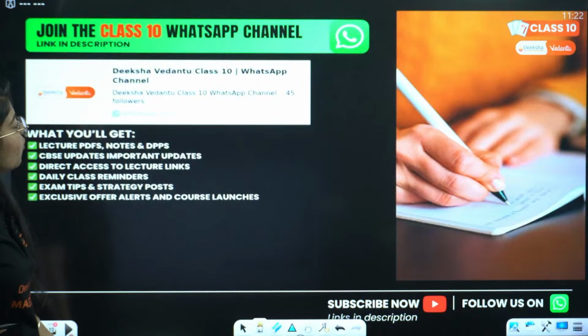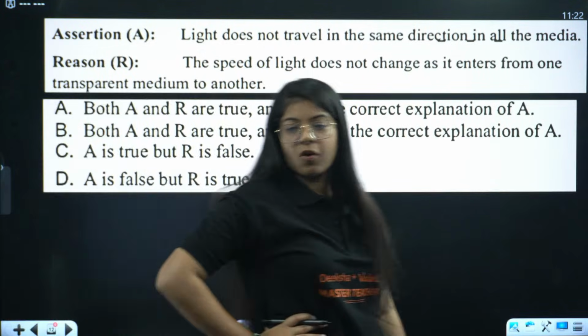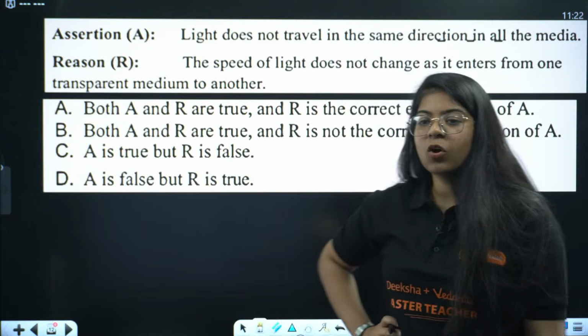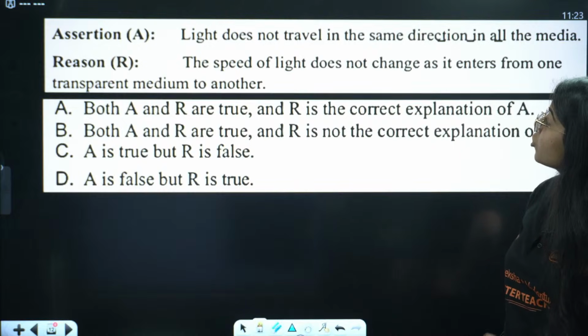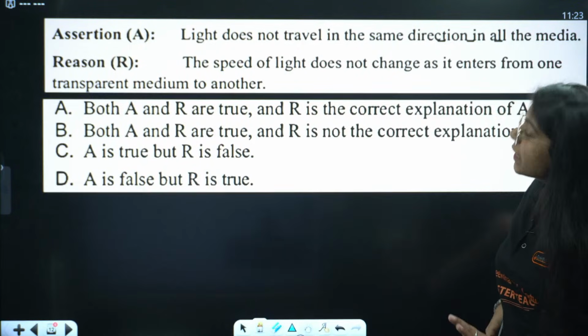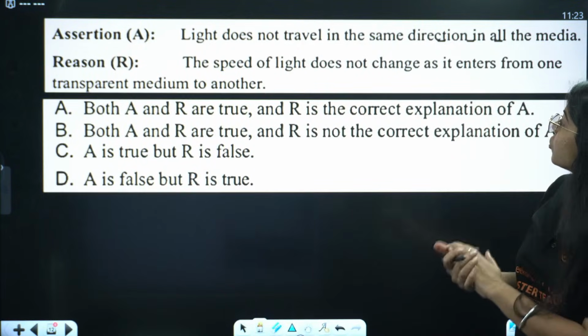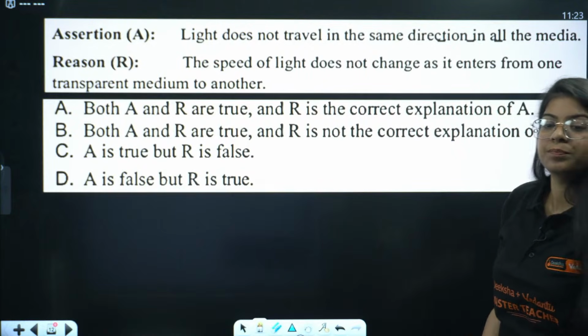Okay. Let's move on to the next question. We have one assertion reason question for you guys. Let me know the answer to this question. Assertion says light does not travel in the same direction in all media. Reason says the speed of light does not change as it enters from one transparent medium to another.